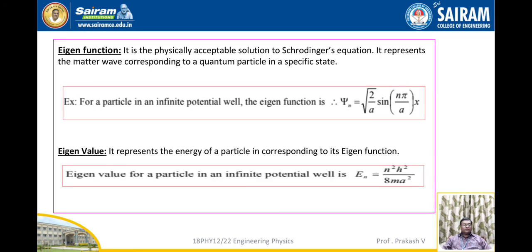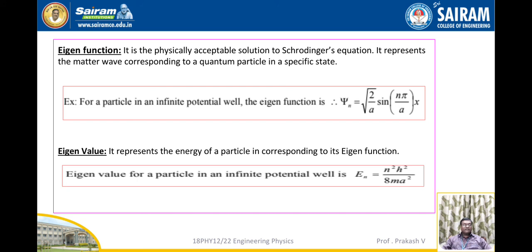Now let us discuss what an eigenfunction is. It is the physically acceptable solution to Schrodinger's equation. It represents the matter wave corresponding to a quantum particle in a specific state. For example, for a particle in an infinite potential well, the eigenfunction is given by psi n is equal to square root of 2 by a into sine of n pi by a into x.